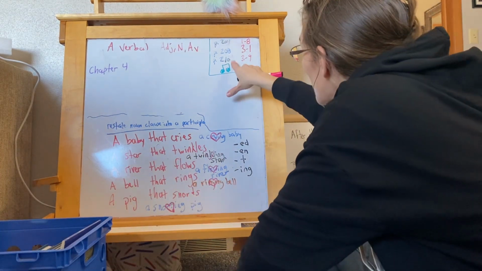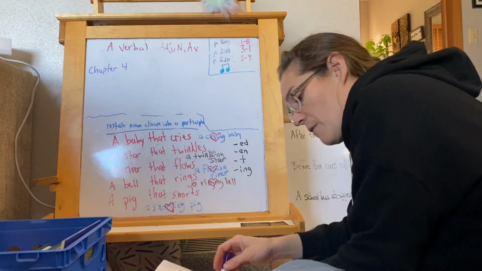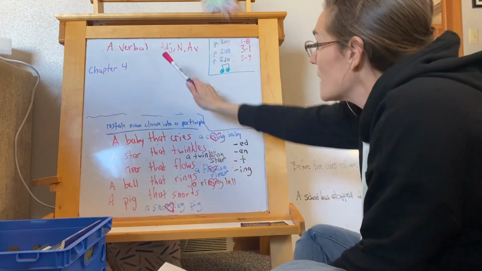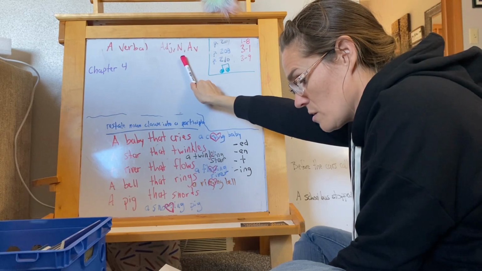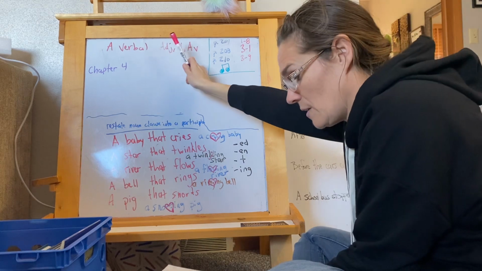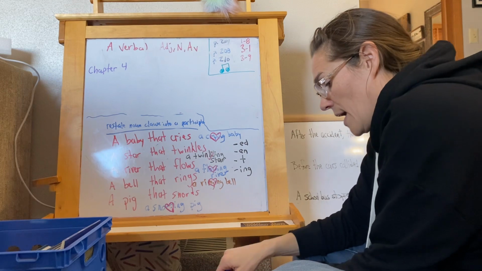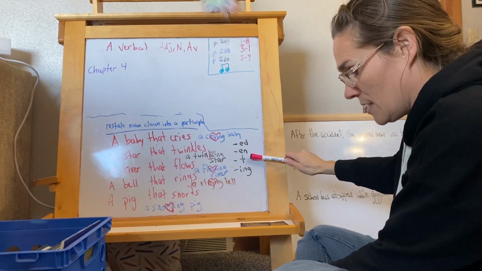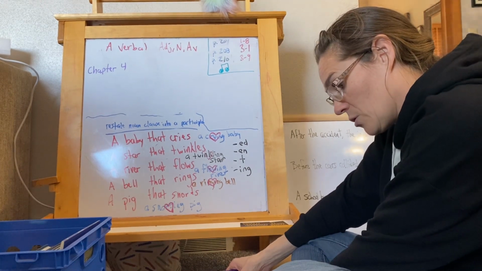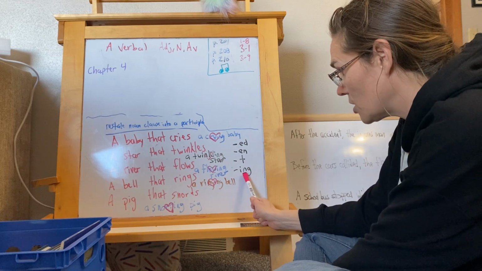Okay, our last one, page 210, and we worked on this one yesterday. What is a verbal? A verbal is a form of a verb that is used as an adjective, noun, or adverb. A participle is a verbal that is used as an adjective ending in ed, en, or ing. A gerund is a verbal that is used as a noun, always ending in the letters ing. A gerund will end in ing, always.